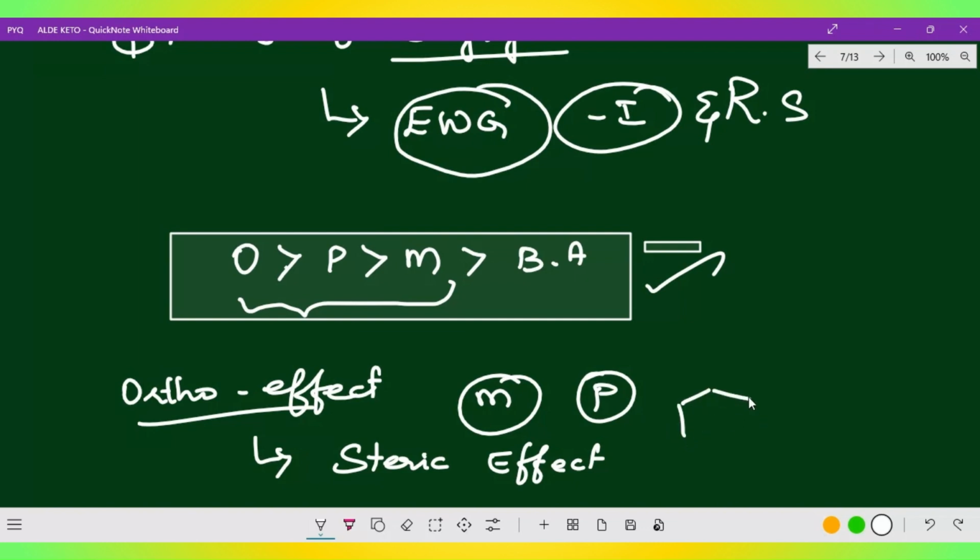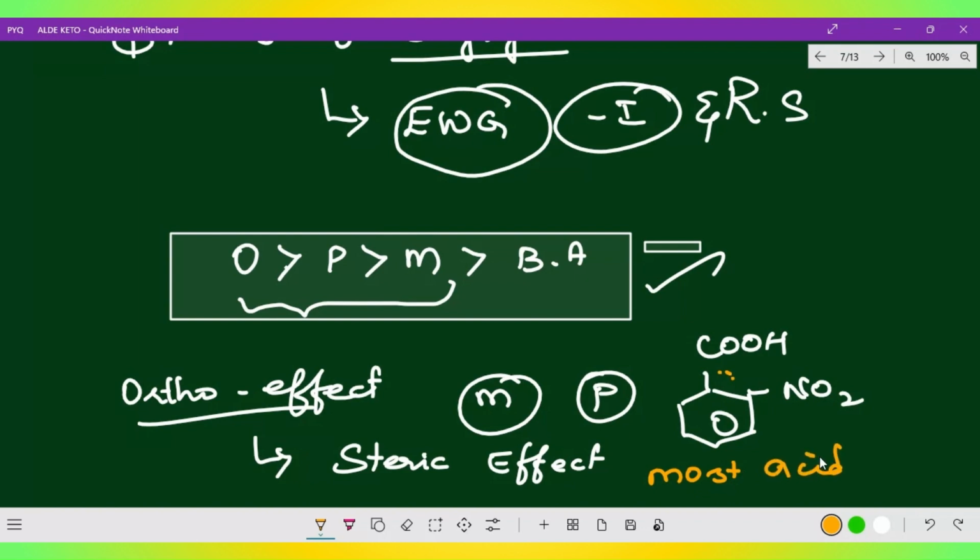Ortho nitrobenzoic acid is most acidic, due to the steric effect. It is next to that point, a neighbor. So this will be stronger, the most acidic. Why is it most acidic? Due to the ortho effect.